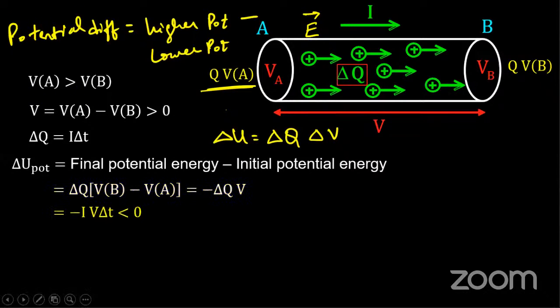Now we know that delta Q is I into delta T. We can write this as minus I times V times delta T. So this is always less than 0.